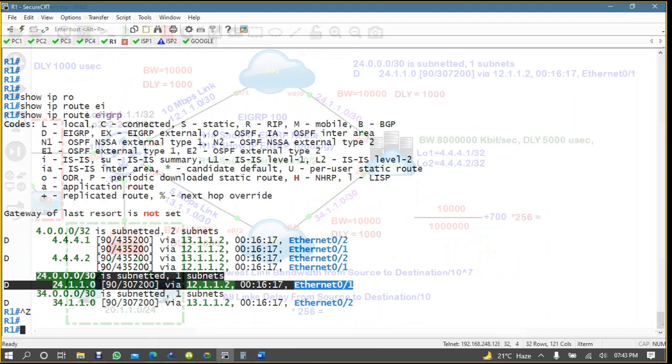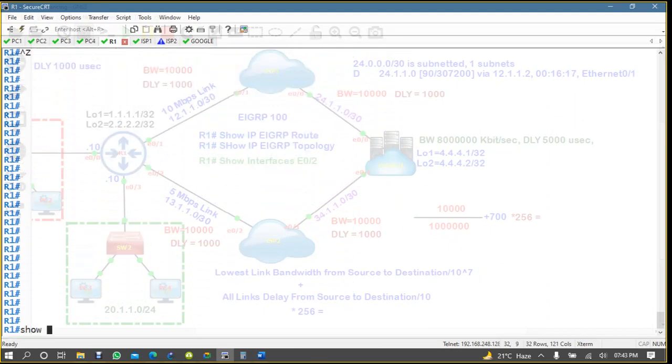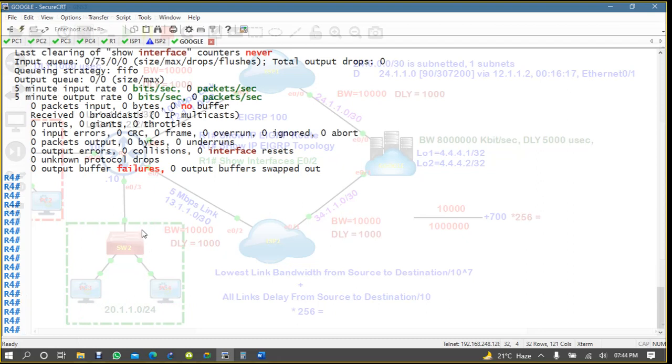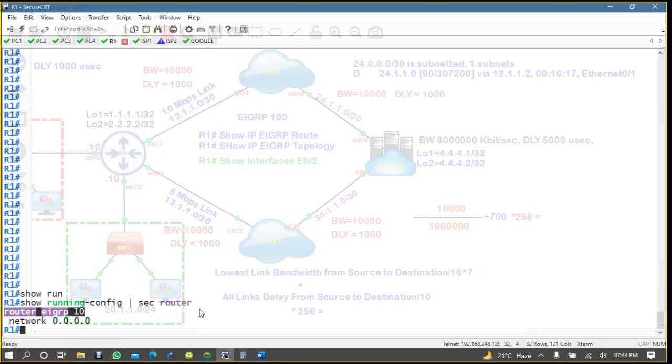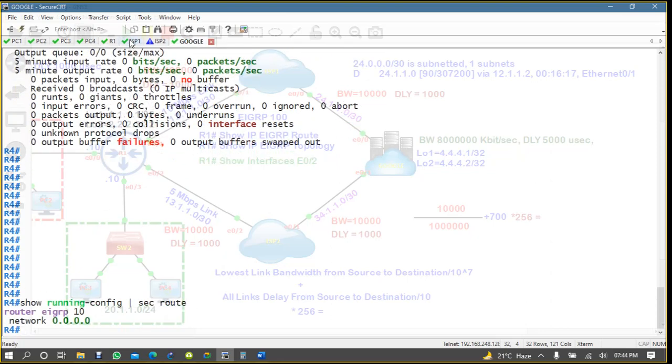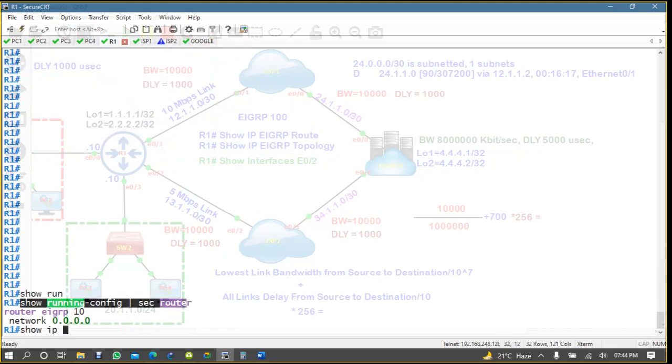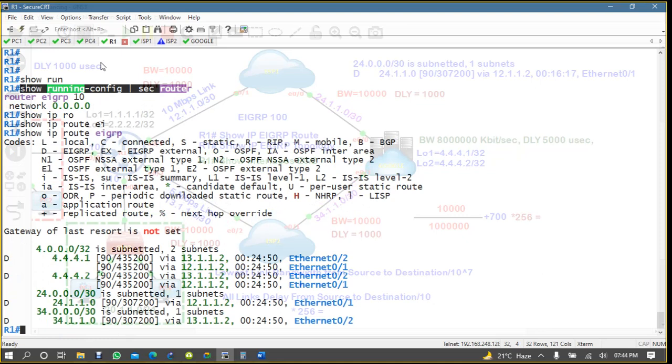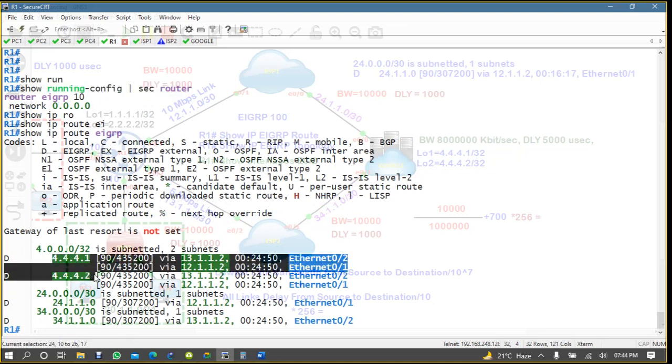Normally in this lab also you have seen how we have configured. Show running config, exclude, section router. See here, what we have configured, we have simply configured network 0.0.0.0. If I come to Google, Google also we have advertised the same way. Same configuration. And if you come to router 1 and check here, IP route EIGRP, you are getting the Google routes, right?